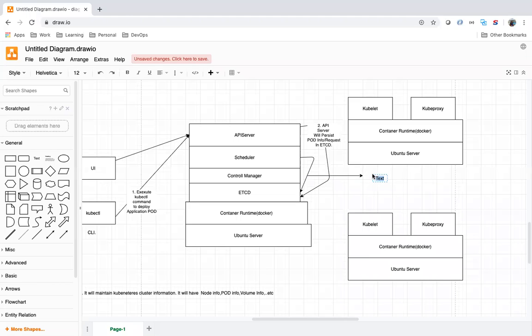The scheduler will watch unscheduled pods and schedule them to worker machines, worker nodes, using the kubelet, which is running on worker nodes.